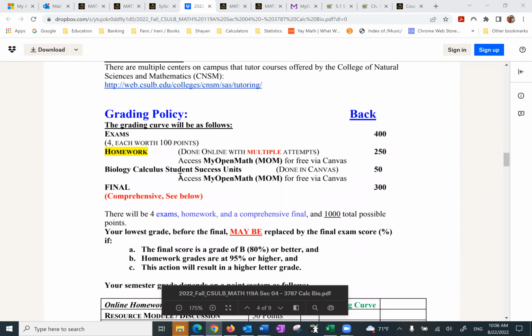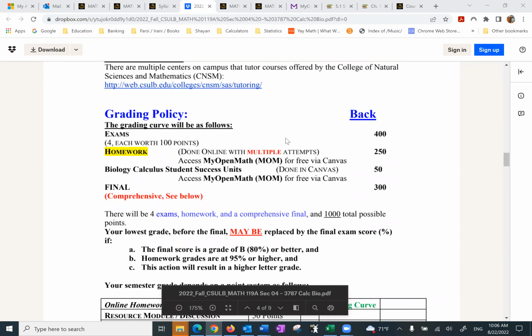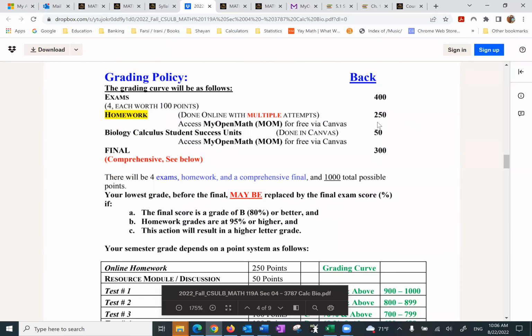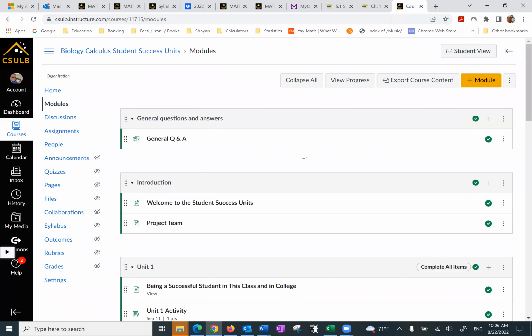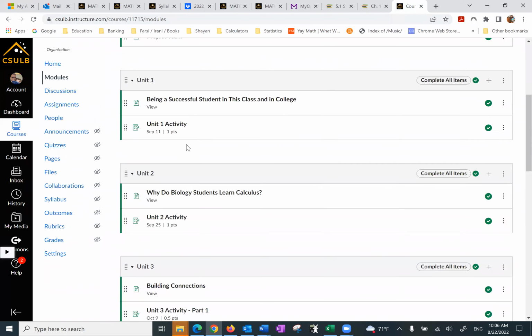This is a very important part of the syllabus, how your grades are calculated. So we have 4 exams, each one is 100 points, 400 points. Homework, 250 points. This part, biology calculus student success unit, this one is 5% of the course, of 50 points. On your Canvas, you have this biology calculus student success unit, which looks like this. And under the modules, there's a general Q&A, introduction, and then you get to the units.